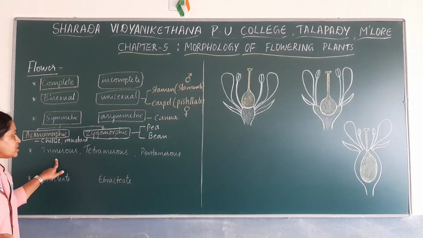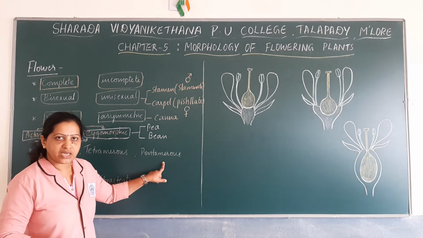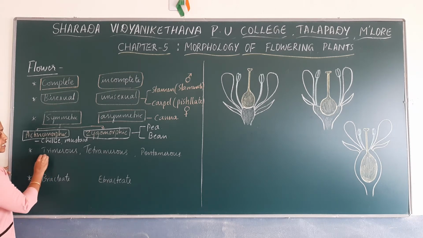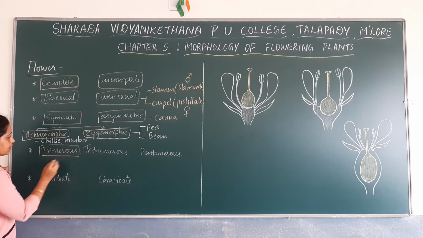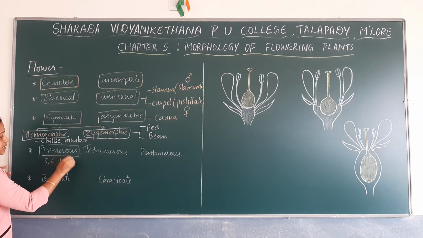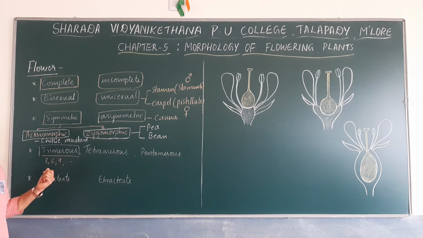There we came across trimerous, tetramerous and pentamerous flowers. Trimerous flowers are those which have floral appendages in 3 or multiples of 3, for example petals in the number 3, 6, 9, etc. Such flowers are known as trimerous.